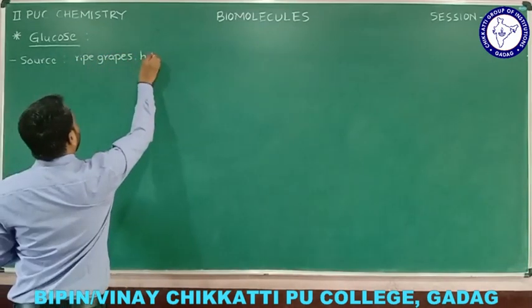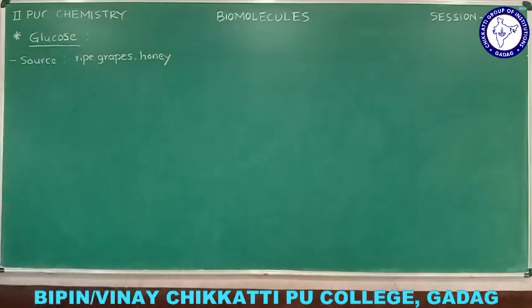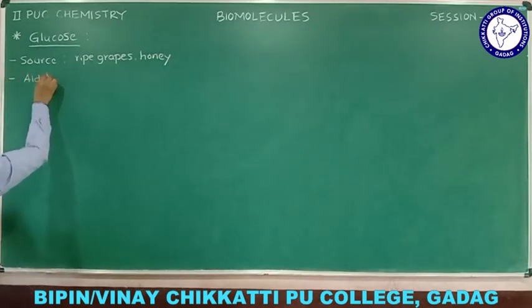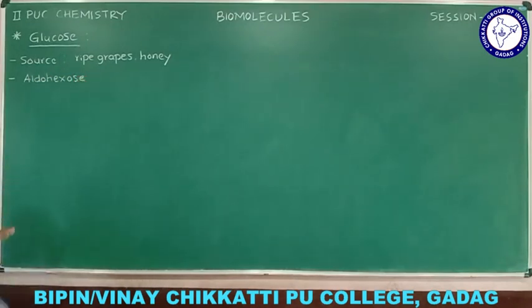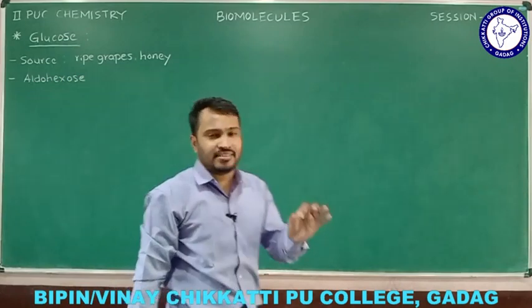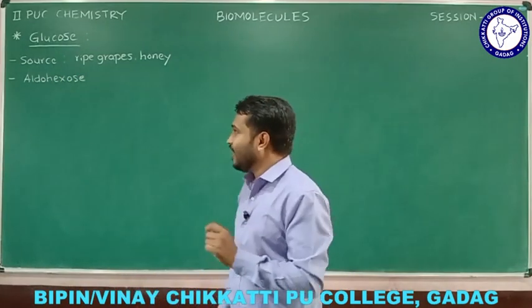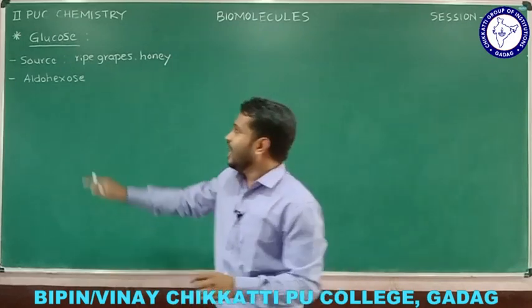And one more example is honey. The quantity, the amount of glucose will be more in these two cases. And remember, glucose I can call it as aldohexose. So try to know this one, aldohexose. I explained the different classification of monosaccharides. Glucose is nothing but aldohexose. So now I hope you can guess what would be the meaning of this aldohexose.